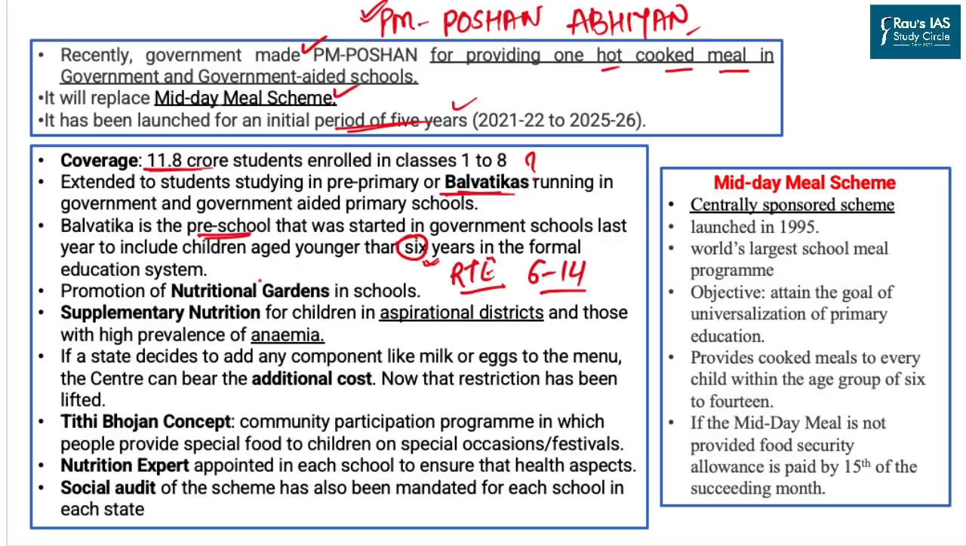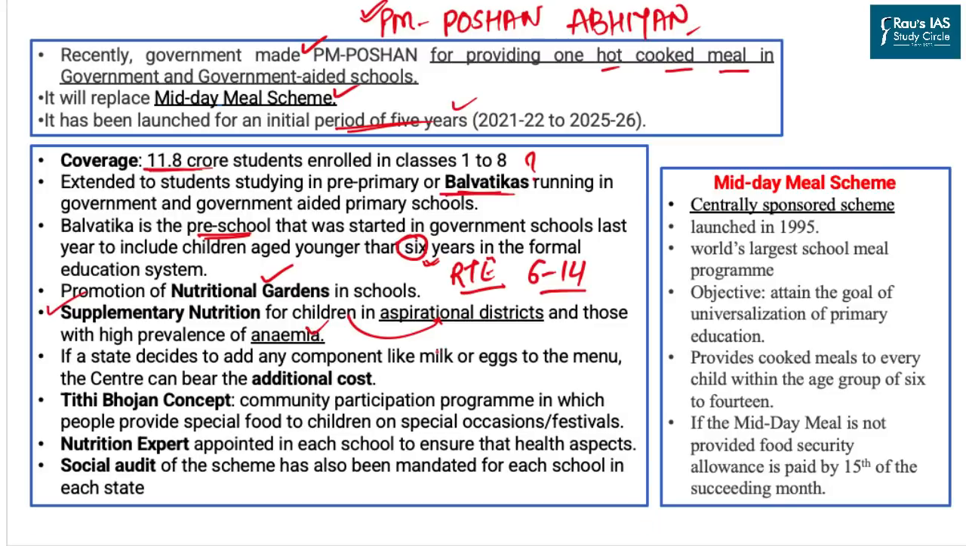The scheme will also focus on developing nutritional gardens in the school, providing supplementary nutrition to those children who belong to the aspirational district program, and especially those who are suffering from anemia. The scheme also provides an avenue to the states which want to extend milk and egg in order to provide proteins to the children, and on this ground the central government is all set to bear the additional cost.